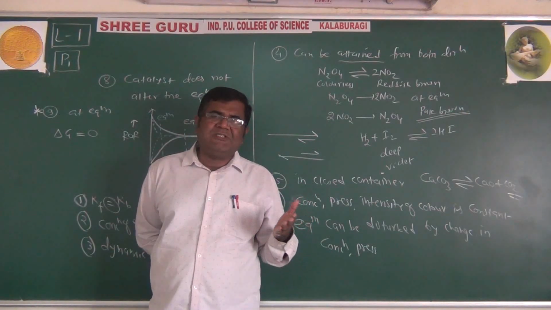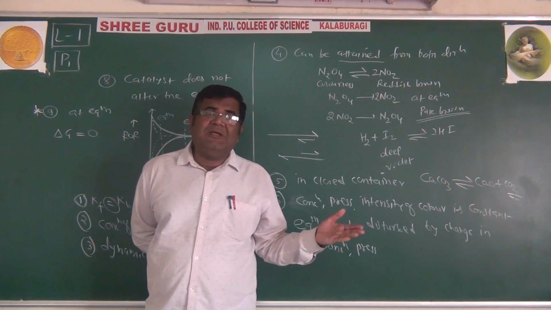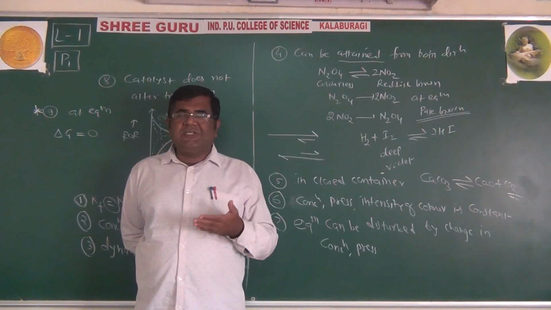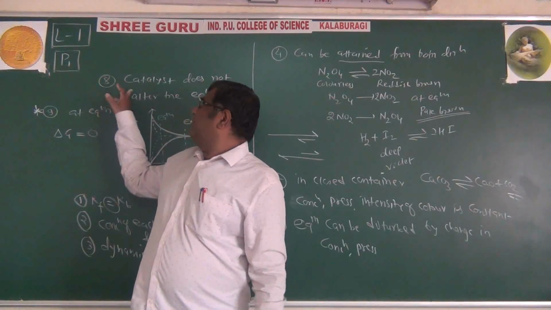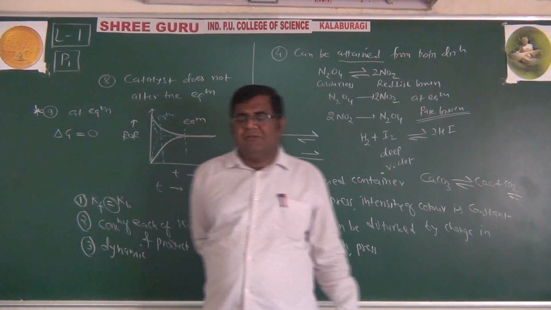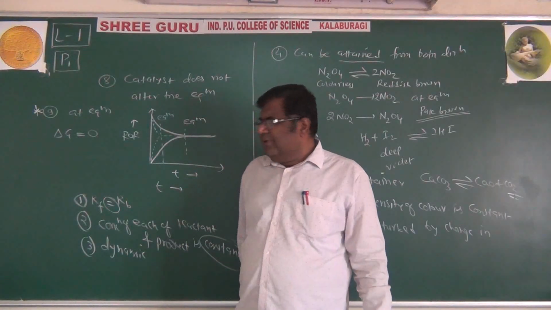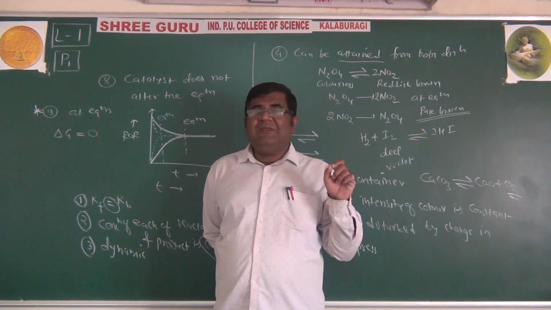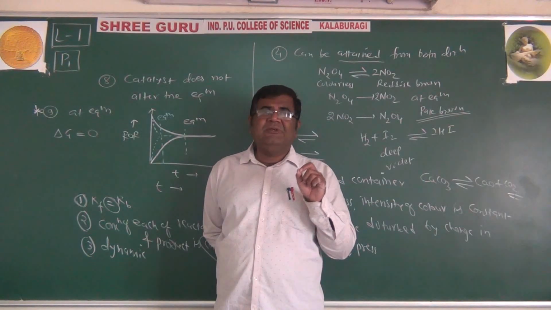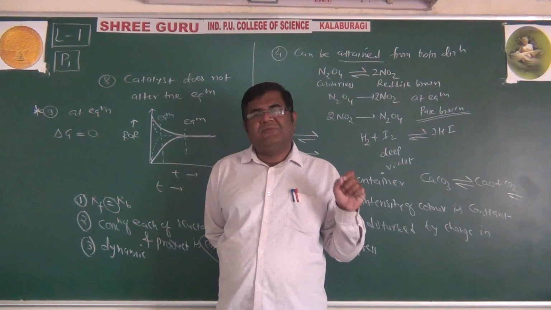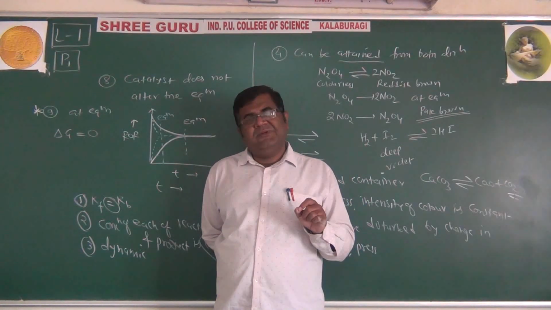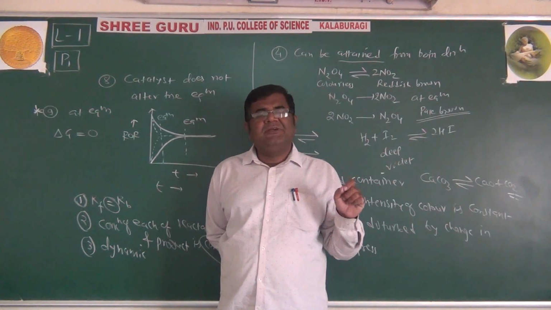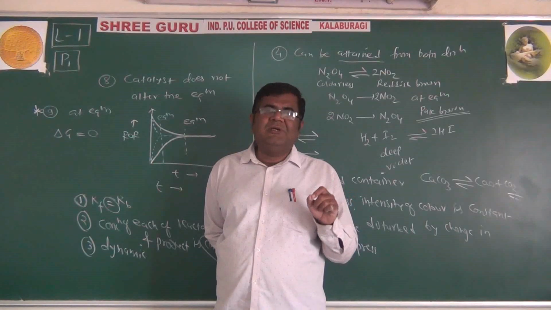Disturbed by changing concentration, temperature, pressure, and free energy change equals 0, and catalyst does not alter the state of equilibrium. So these are the only 2 questions, but very important questions. Define reversible reaction. State properties of the reversible reaction. Define chemical equilibrium. State properties of the chemical equilibrium.